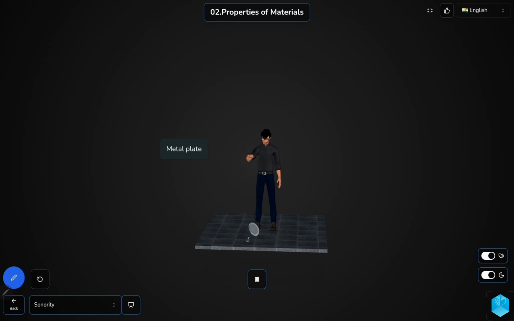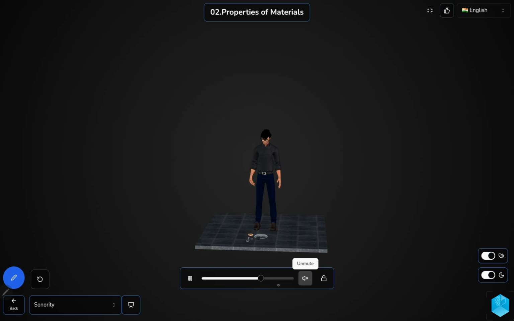You can see here the person is dropping a spoon, a metal, then a coin. So we hear the sound. We can say the metals are sonorous. Whereas now the person in the model is dropping a piece of coal, but you don't see the coal producing sound. Then he is dropping a piece of wood.